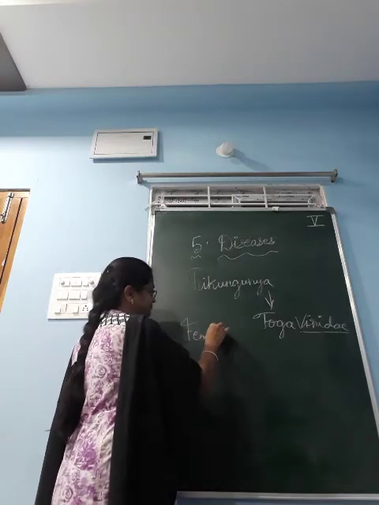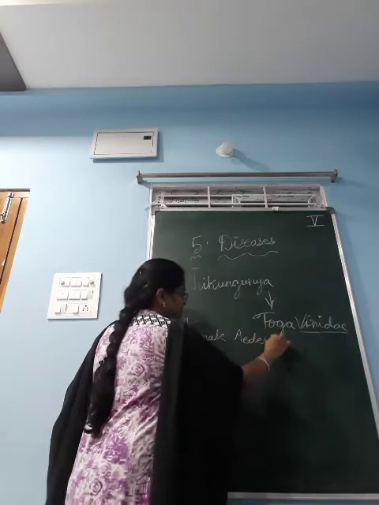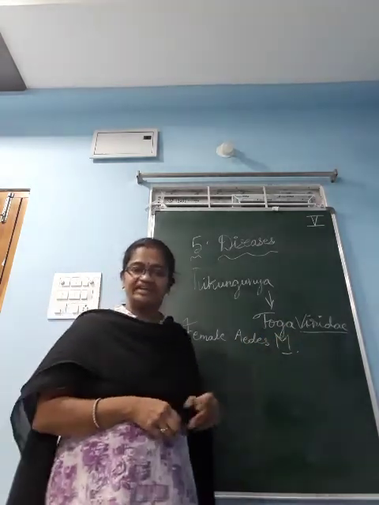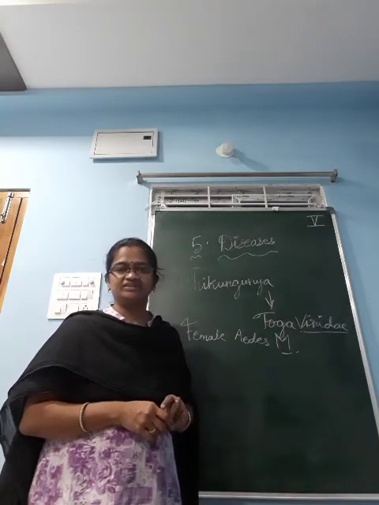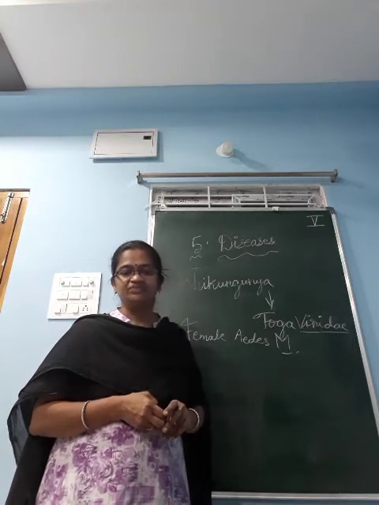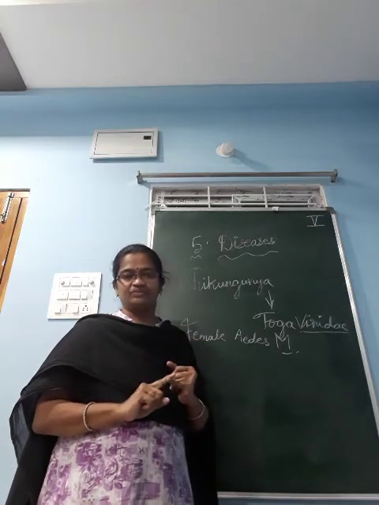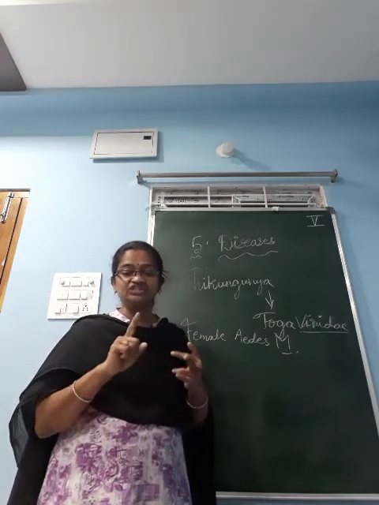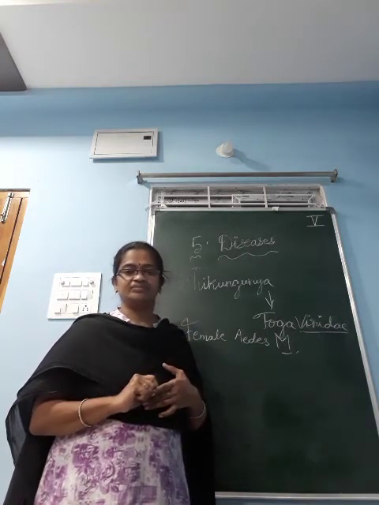Chikungunya: female Aedes mosquito. This is the vector. Okay, coming to the symptoms. What symptoms are you observing in your body? You are finding the fever, not high fever, fever. And also headaches, and severe joint pain. And also the skin rashes.